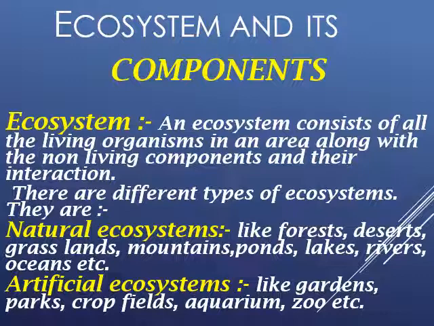Now there are different types of ecosystem: natural ecosystem and artificial ecosystem. So what are natural ecosystems? Forest, desert, grassland, mountains, pond, lake, river, oceans, etc. You might be noticing both living and non-living components live in the natural ecosystem. And artificial ecosystem is like garden, park, crop fields, aquarium, zoo, etc.